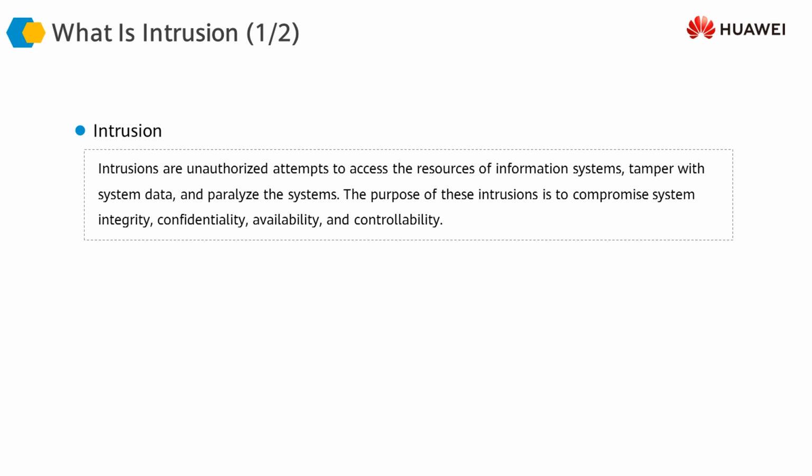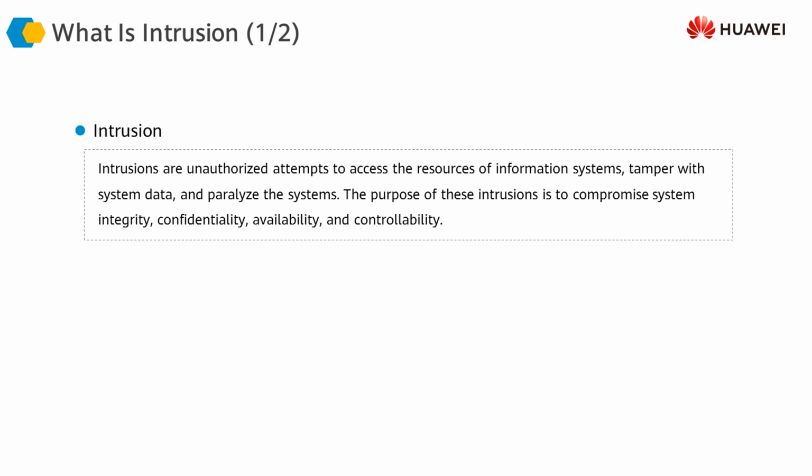For that, we need to understand what exactly is intrusion. By definition, intrusions are unauthorized attempts to access the resources of an information system or tamper with system data and paralyze the systems. The purpose of these attacks is going to be one of the three factors which we discussed earlier, called CIA, which means confidentiality, integrity, and availability.